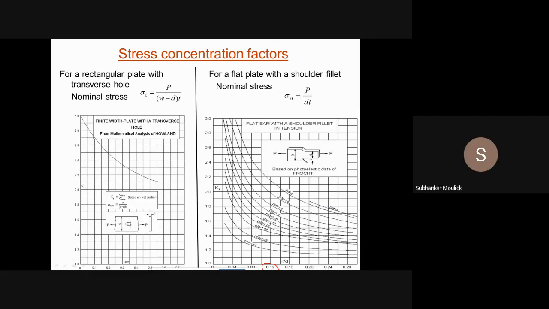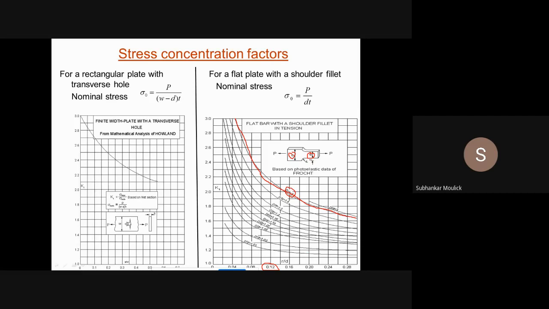In the problem, capital D will be given to you, and small d dimension is also given to you. From the question, you have to identify the value of small d. Then you will take the ratio capital D by small d. Assume that capital D by small d comes out to be 2. Then you know that this is the curved line corresponding to capital D by small d equal to 2.